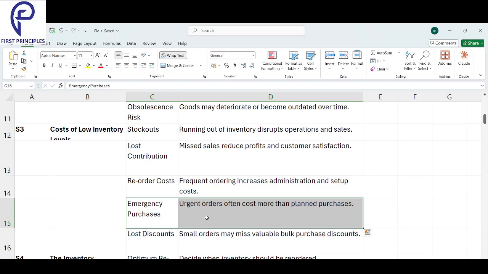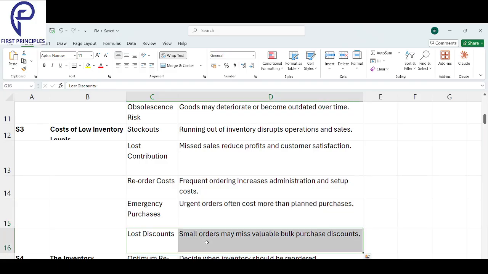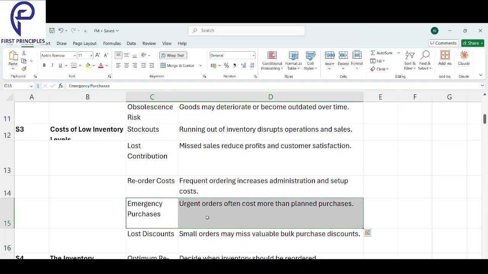Next, emergency purchase. If you go to purchase at the last minute, they will charge you more. Finally, lost discount. Small orders may miss valuable purchase discounts. If you take a big order, it's great, but if you go for a small order, you might lose the discount. Urgent orders often cost more than planned purchases.